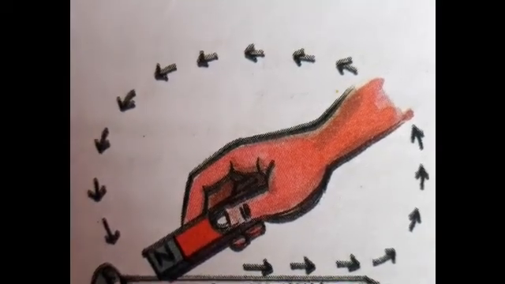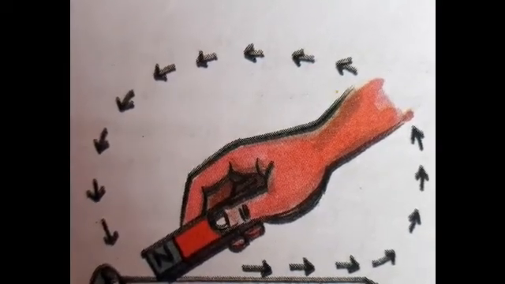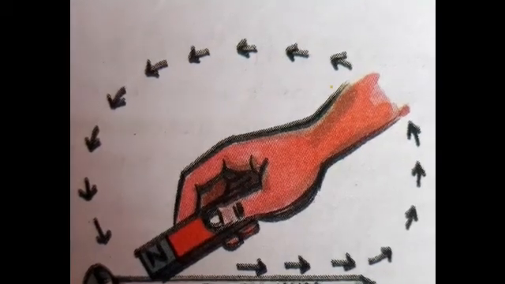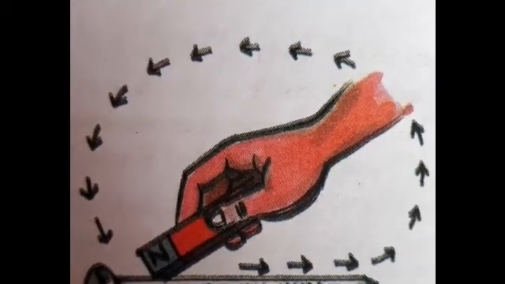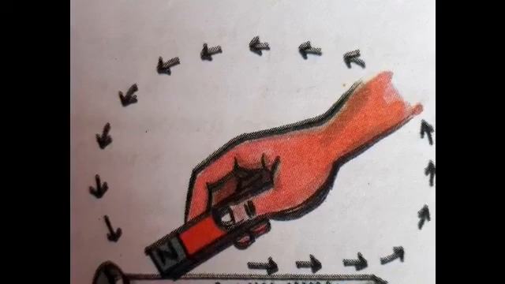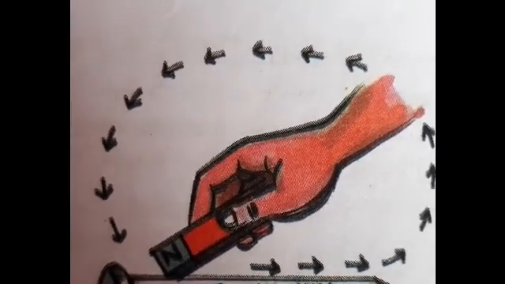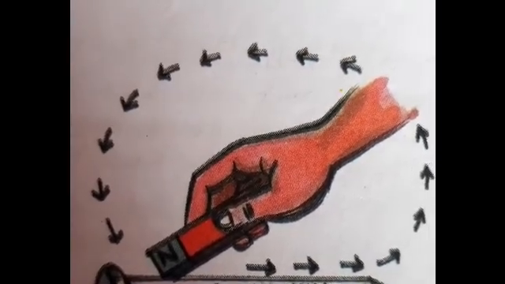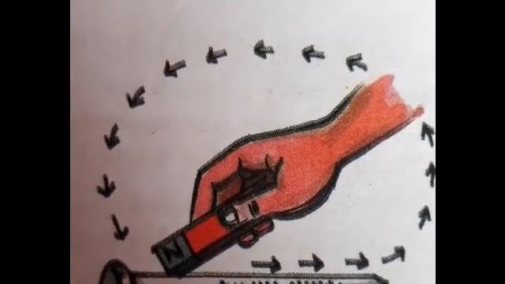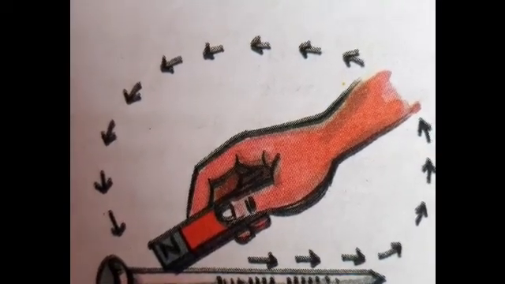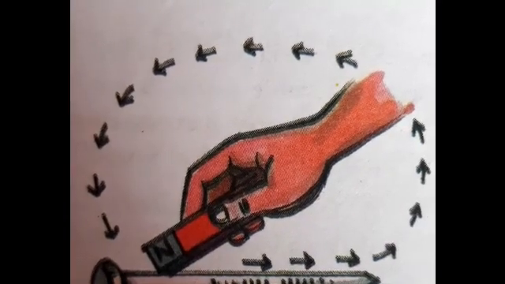See, take an iron nail and place it on a table and make sure that the nail neither attracts nor repels iron pins or iron filings. Okay, children? Now, you can see clearly in this picture, I kept an iron nail and the person here is trying to make the nail into a magnetic material. So, what do we have to do?